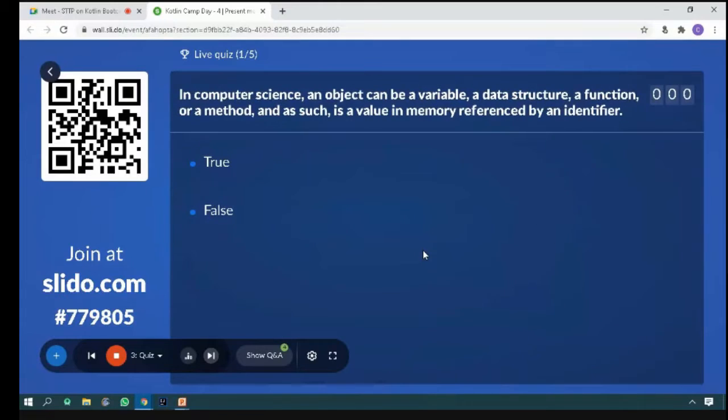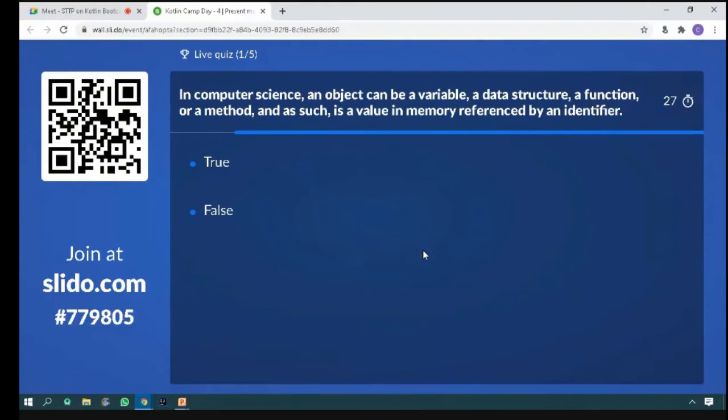The first question. Within 30 seconds, you have to answer these questions. Only 5 questions, because this is a pre-test before starting these sessions. This is the pre-test.